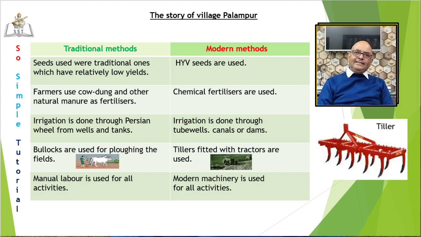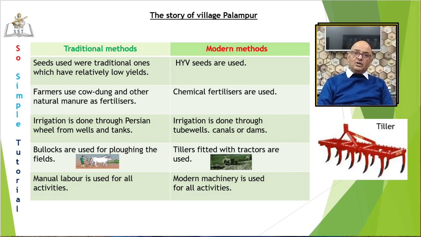1. The seeds used in traditional cultivation were traditional ones, which have relatively low yields. Modern methods use high yield variety seeds. HYV seeds produce a much greater amount of grains on a single plant. Naturally, this affects the output. 2. Farmers use cow dung and other natural manure as fertilizers. All these were readily available with the farmers, they did not buy them. In modern methods, chemical fertilizers are used.